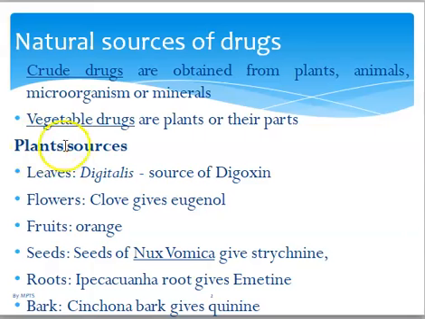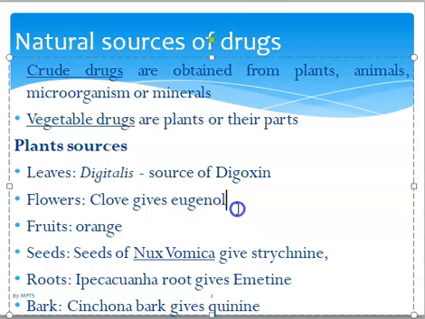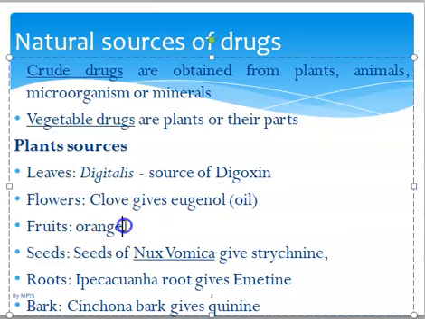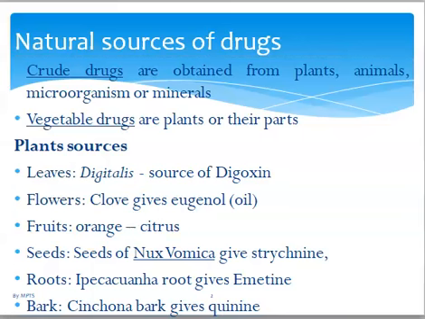We have plant sources. In plant sources, we go specifically to the plant parts. Leaves, for example, digitalis, from which we get digoxin. Flowers, cloves, these give the oil. Then in fruits, such as oranges, these are also used for citric acid. So it's good to state the source, then the plant, and then what's contained. Seeds, we have seeds of nux vomica, we get strychnine, used to increase BP.